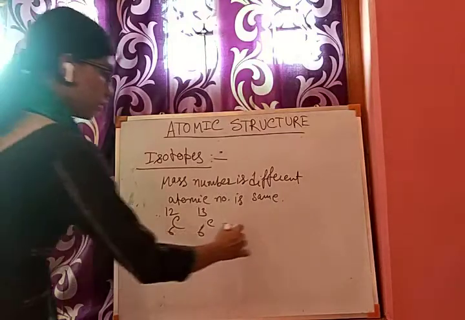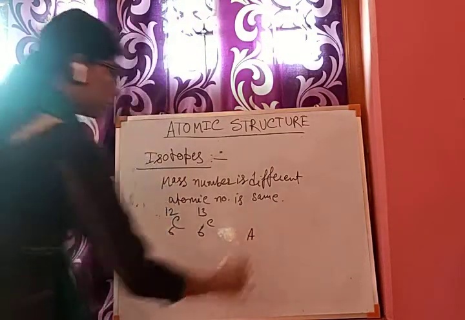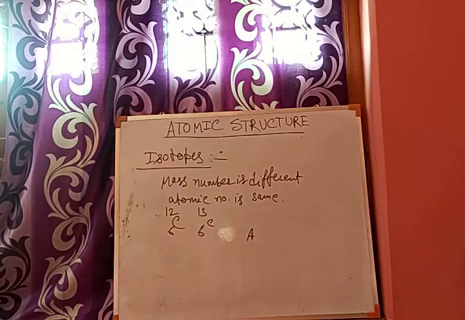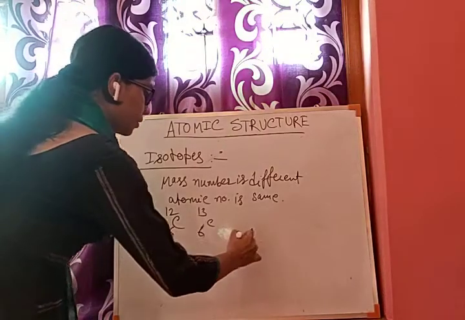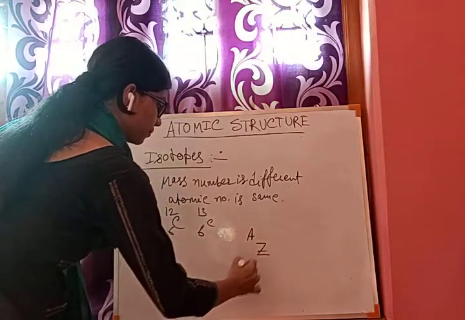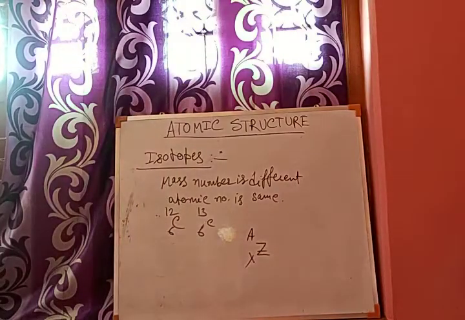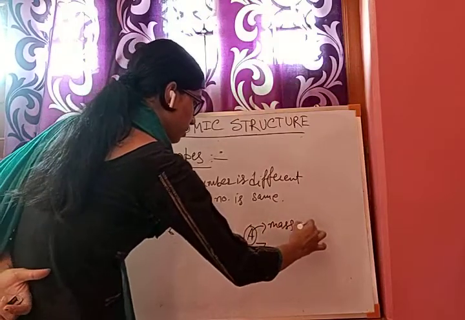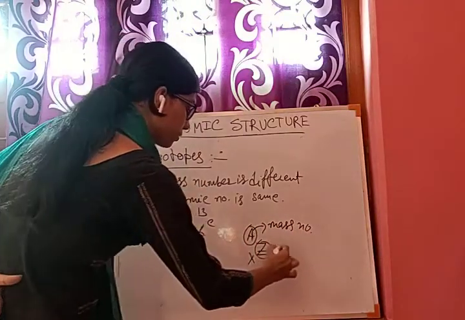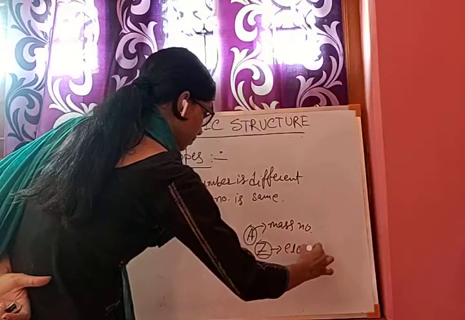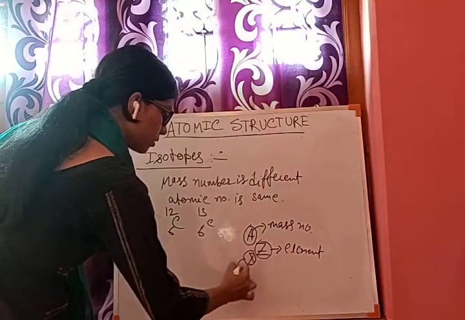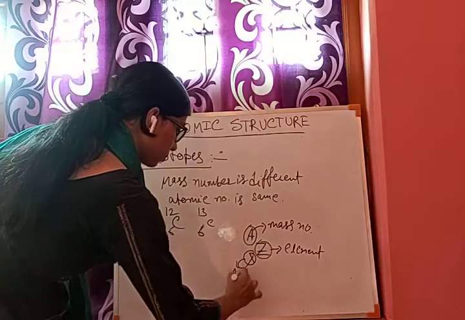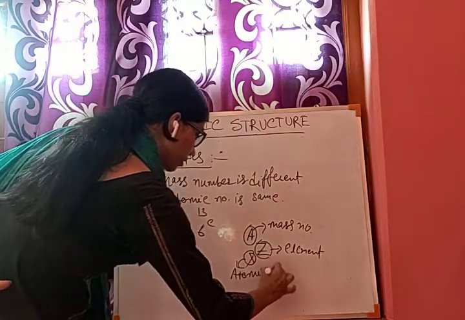Here you know that the general representation of an atom is ZXA, where A is the mass number, X is the element, and Z is the proton number or atomic number.